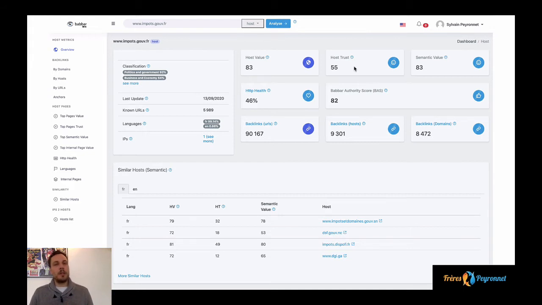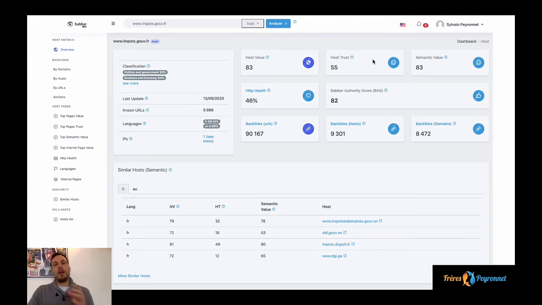So this website is trustworthy, but is not one of the most trustworthy websites. Those two metrics, value and trust, are well-known metrics of SEOs using similar tools as Babbar. They are provided in different fashions by almost all tools.